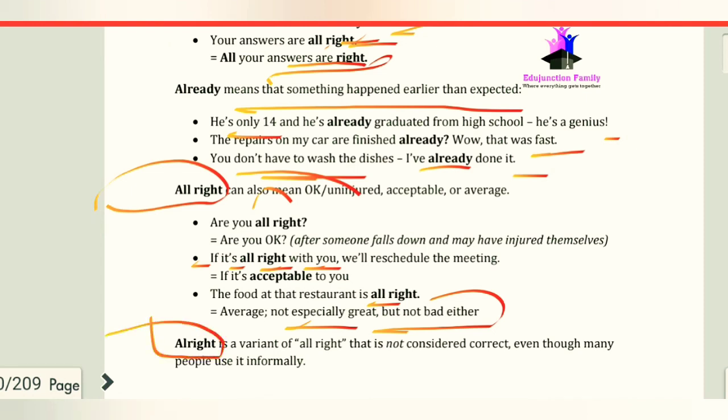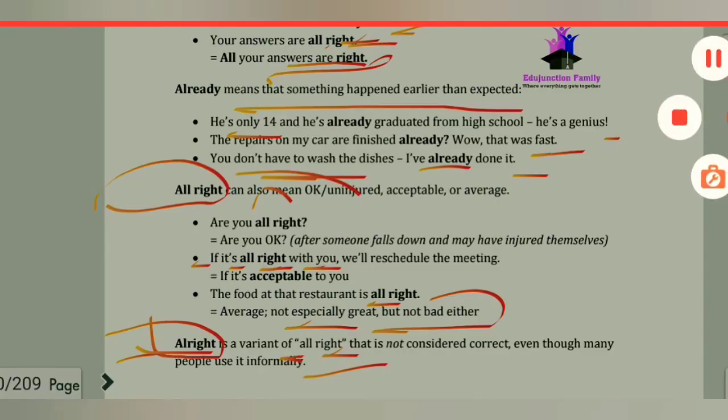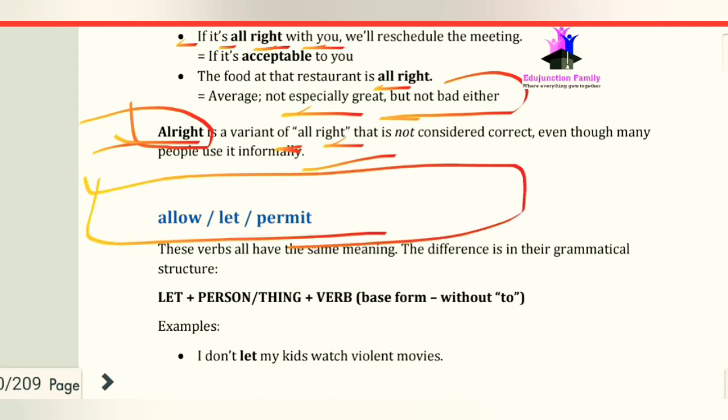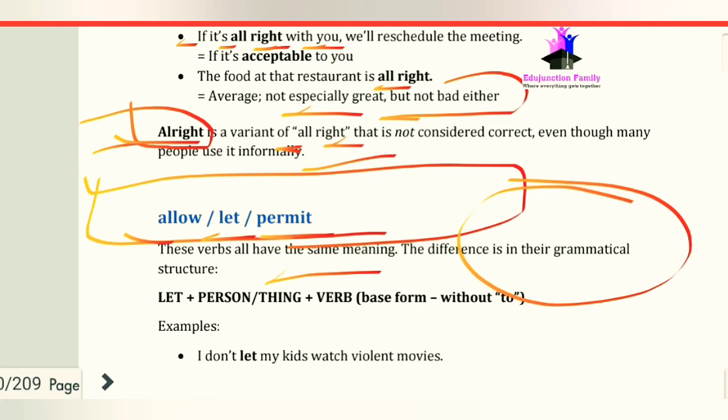And if we talk about "alright," this is a variant of "all right." This is not formally correct, but people use it informally. And now we have the words allow, let and permit. These verbs allow, let and permit all have the same meaning, but the difference is in their grammatical structure. The only difference is in their grammatical structure, and the meaning of the three words is the same.